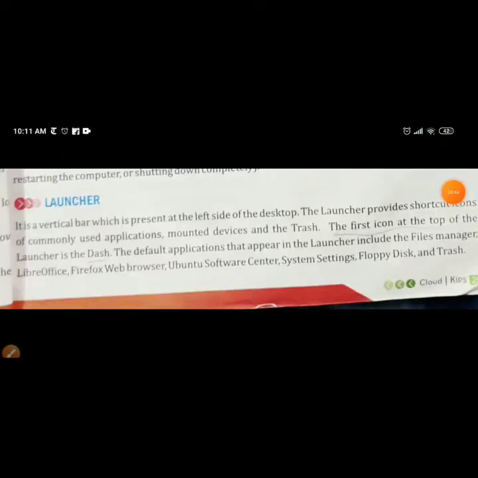Next is launcher. As I have already explained to you where the launcher is on the desktop. This is the launcher and it is on the very left side of the desktop. Now let us see what is on the launcher. Number one is dash.